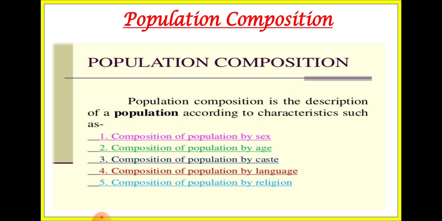But if we talk about the Asia and Africa continents, or the countries that lie here, why is the population of these nations high? Because the death rate is less here and the birth rate is increasing. The birth rate is higher than the death rate. That is why the population of this place is increasing, and that results in the growth of population. Now we are going to learn about population composition.